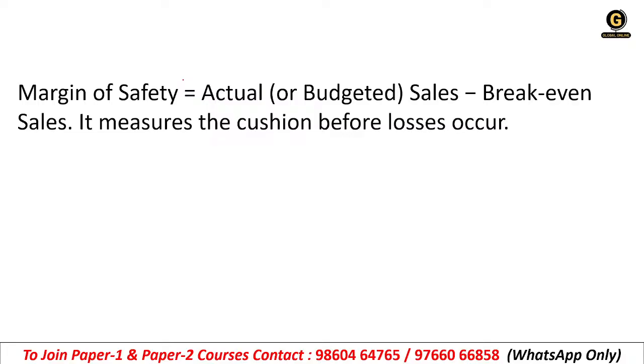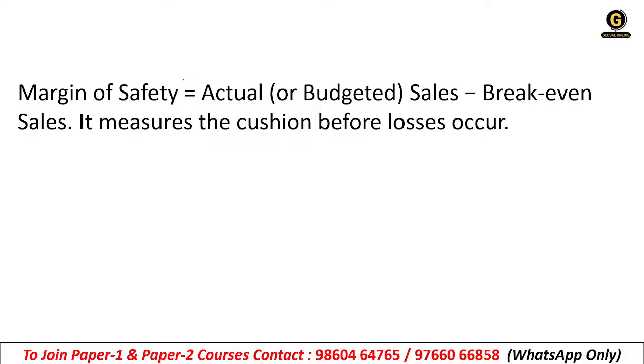Getting it? For example, if your sales are 1 lakh rupees and your break-even sales are 70,000 rupees, so margin of safety will be 30,000. Getting it? So if your sales fall by 30%, then still you won't be in a loss. If your sales fall by 30%, that means 30% of 1 lakh rupees, 30,000. So we have a margin of safety of 30,000.